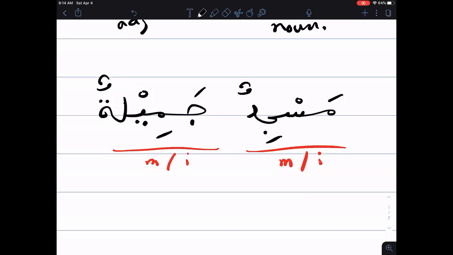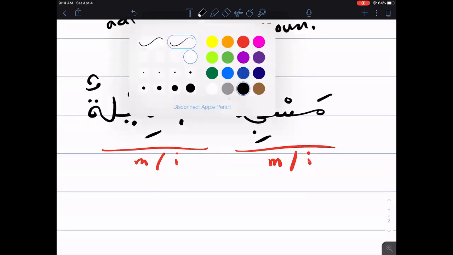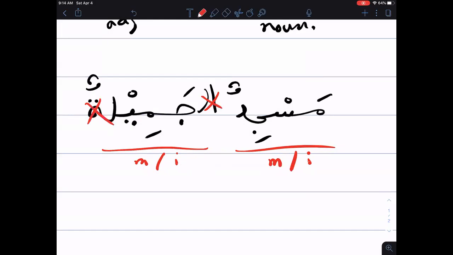So that is number one: we have to match the gender. And the same thing goes for definiteness. Just because masjidun is indefinite, a mosque, we cannot use al-jamilun. We can't have jamilatun either. Both of them are wrong. We cannot have al, we cannot have the ta marbuta. It has to match the definiteness, and it has to match the gender.